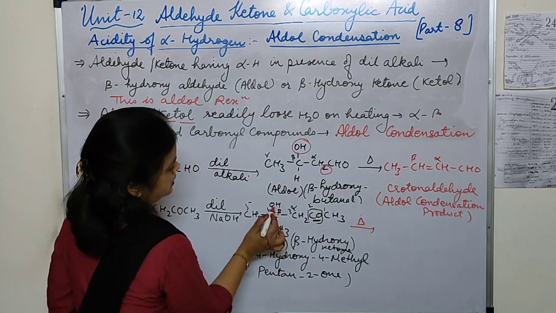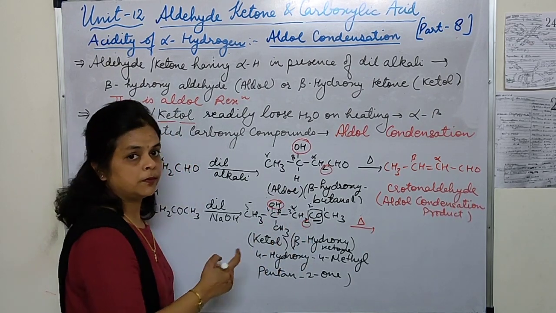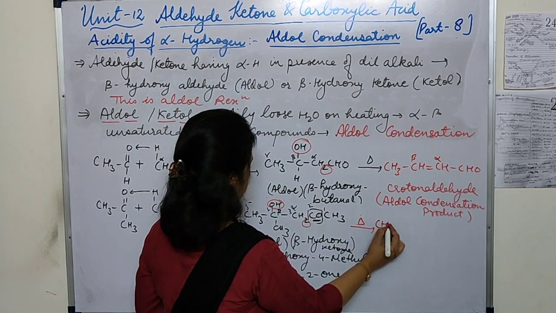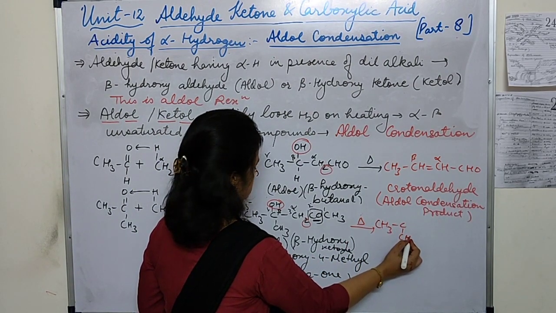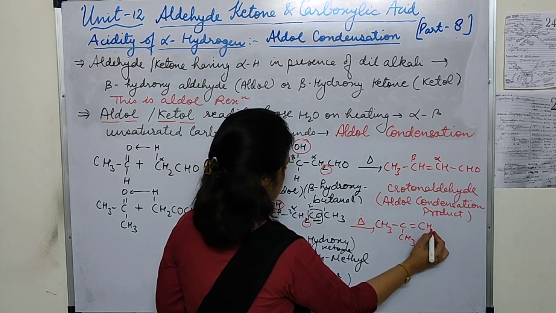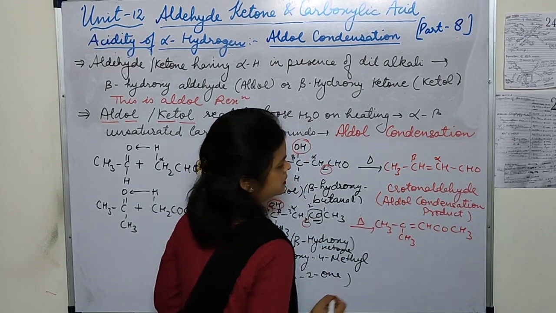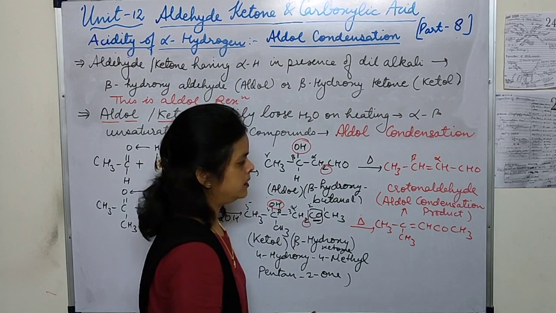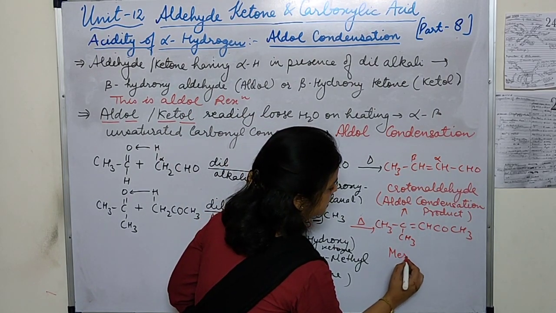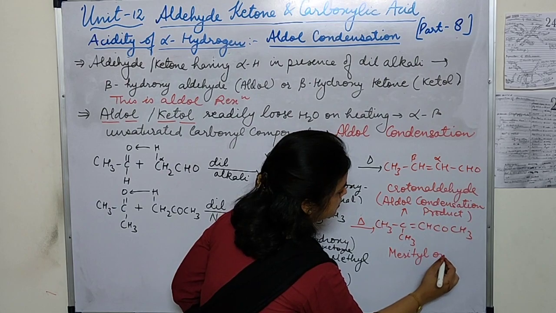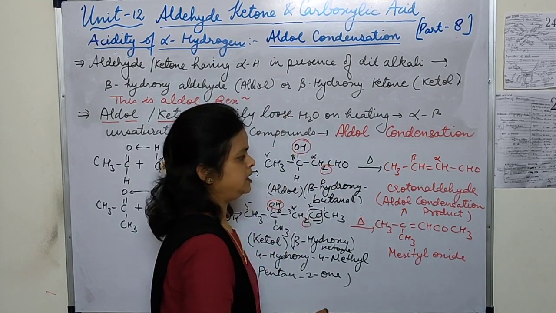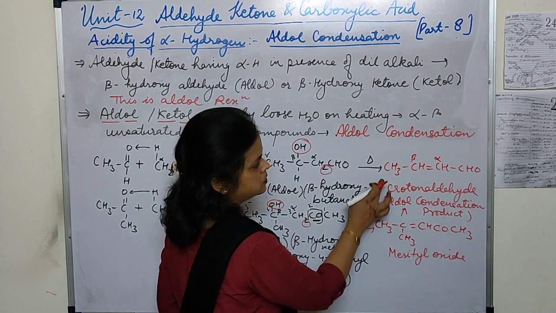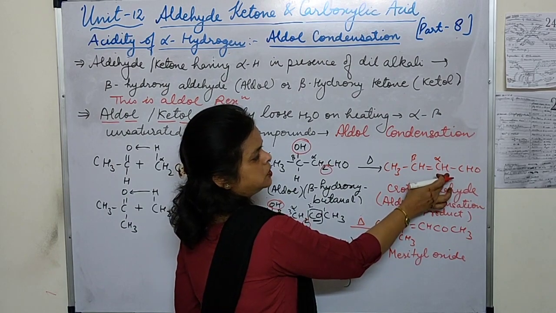Let's write that. OH and this H, from the alpha carbon and from the beta carbon it will come out, so CH3 CH3 double bond CH CO CH3. Okay, and this is the aldol condensation product. This is also called mesityl oxide. These are the common names which we are generally using. You can write down the IUPAC name also, students, for this also and this also. What will be the IUPAC name of this compound?